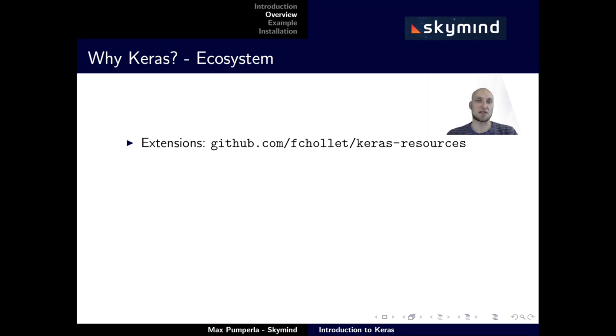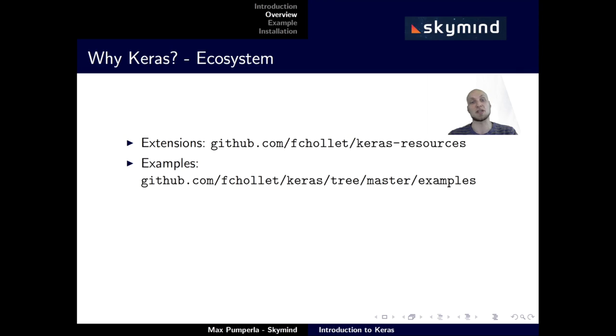Another thing that makes Keras quite interesting is its ecosystem. For instance, under the following link, you find many resources built on top of Keras. That includes third-party libraries as well as full-blown applications built on top of Keras. Also, Keras comes shipped with many end-to-end examples that you can simply check out and run.